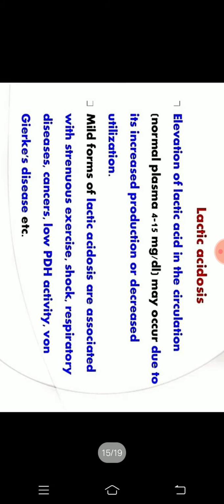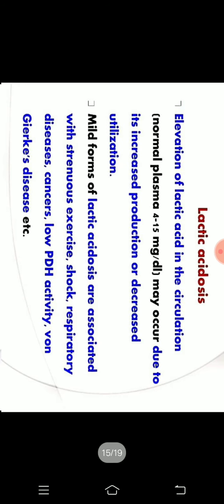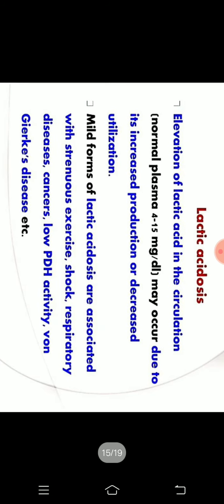Then if a greater concentration of lactate is produced in our body, or if LDH is more activated and more lactic acid is produced, it results in a disease known as lactic acidosis. What happens in lactic acidosis? The elevation of lactic acid in the blood circulation occurs due to increased production and decreased utilization.